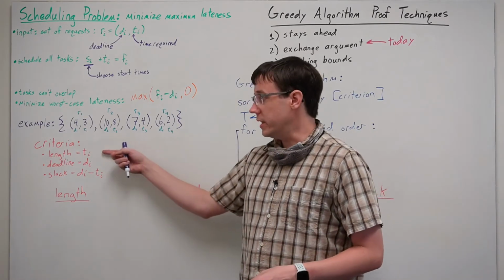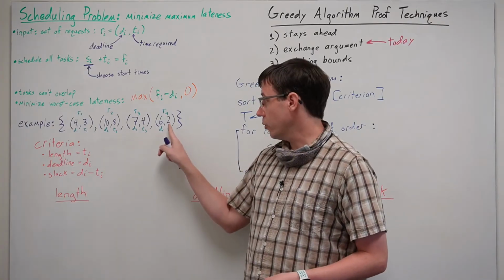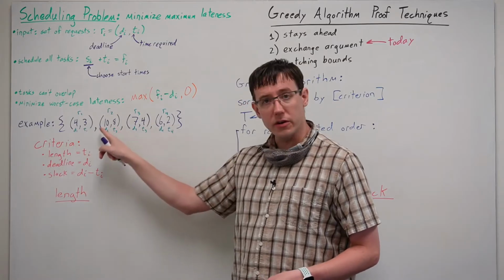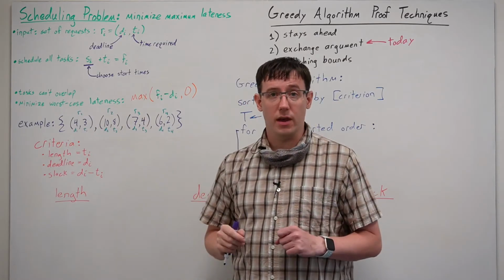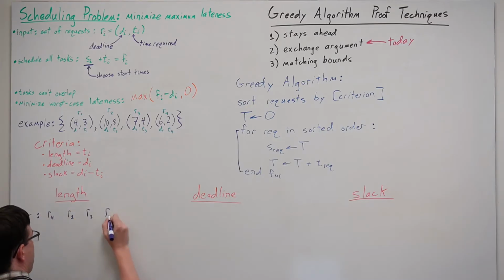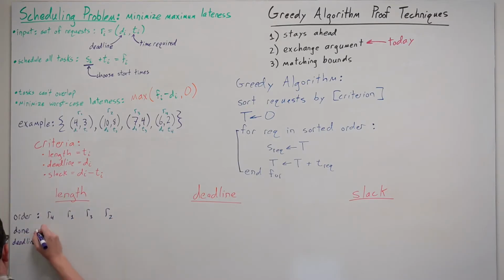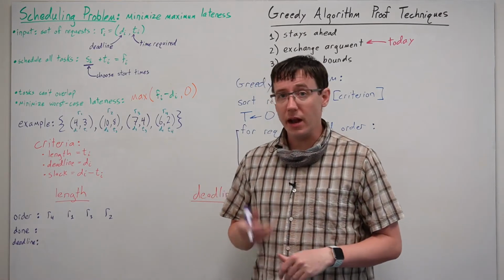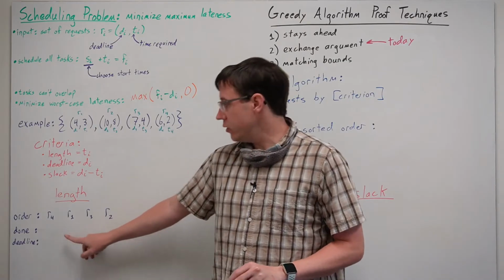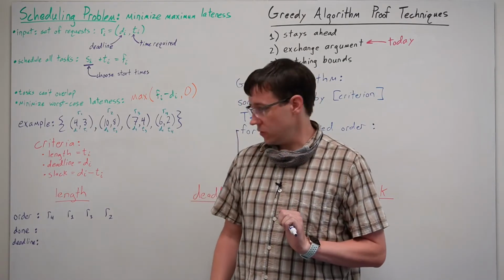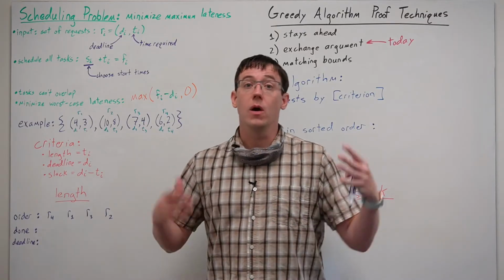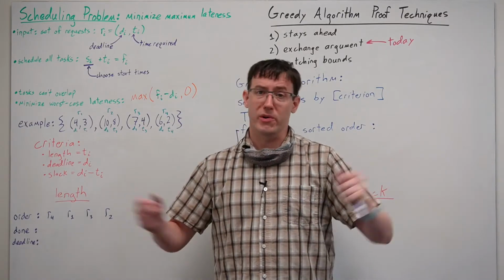If we sort by the length of the task, then the shortest is request 4, then 1, then 3, then 2, and so that gives us our schedule. And to evaluate how well we've done, we should consider at what time do we complete each of these requests, and how does that compare to the deadline to get our maximum lateness over all of the requests.